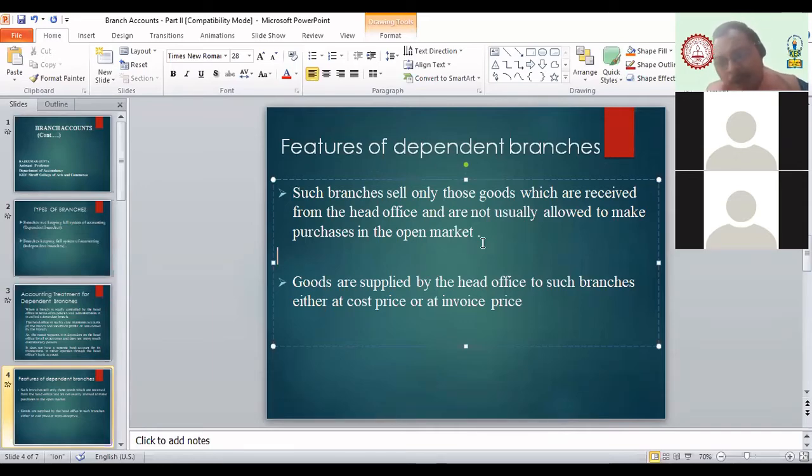Okay, they have to inform head office for that, and if head office sends that material to them, they are allowed to sell. Otherwise, they can't sell or they cannot buy the material from outside.